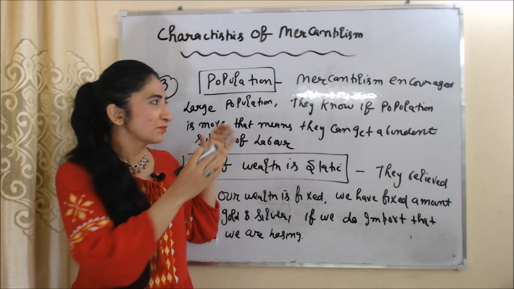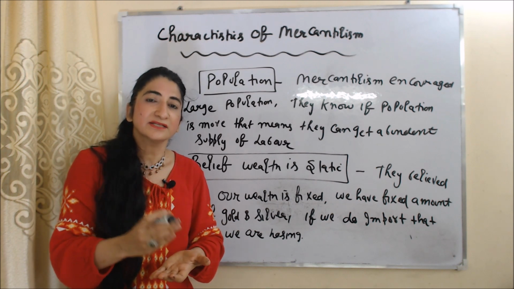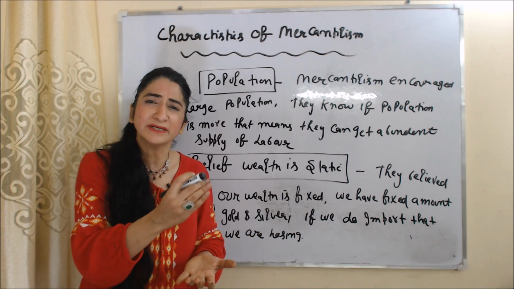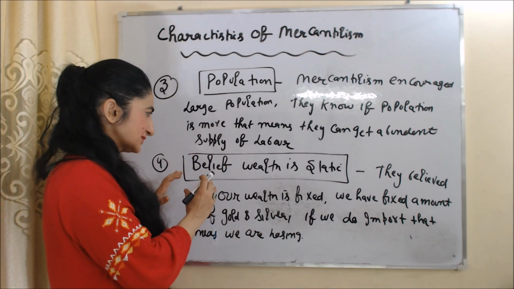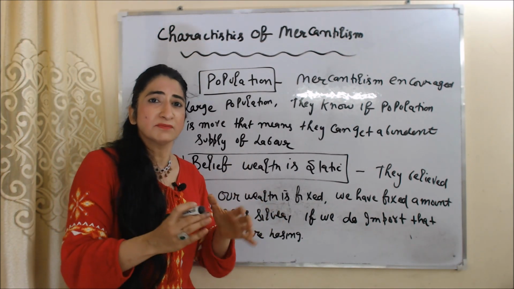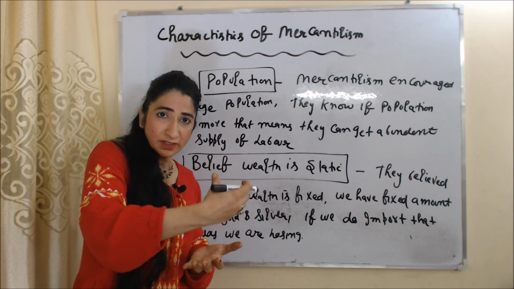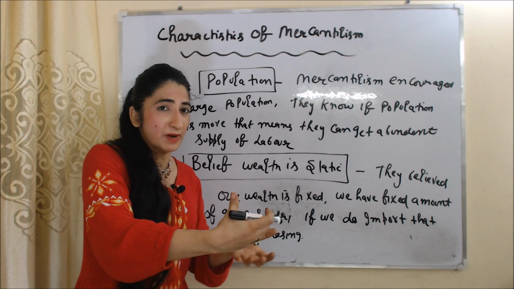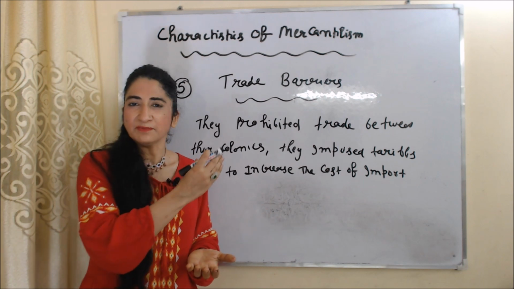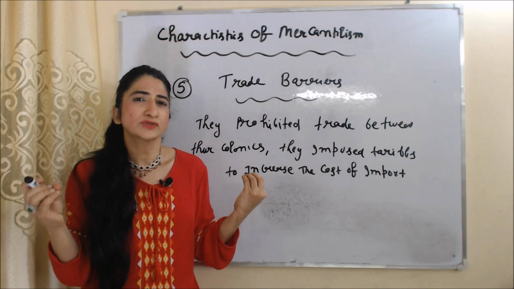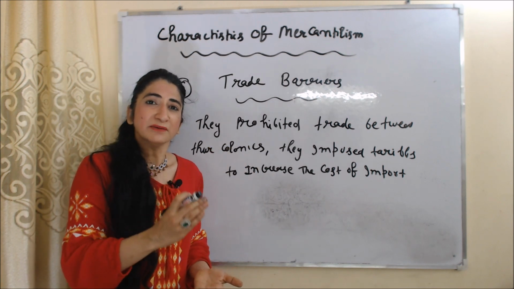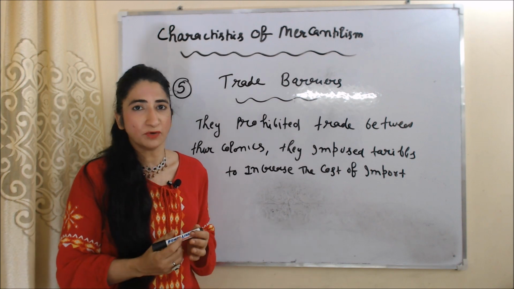Next characteristic is population. Mercantilism encourages large population because they know if population is large, that means they can get abundant supply of labor. Next characteristic is they believe wealth is static. They believe our wealth is fixed. We have fixed amount of gold and silver. And if we are doing import, we are losing our wealth because by import our money is going to other countries. Last characteristic is trade barriers. Mercantilism imposed so many trade barriers. For example, they prohibited trade between their colonies. They imposed tariffs to increase the cost of import.